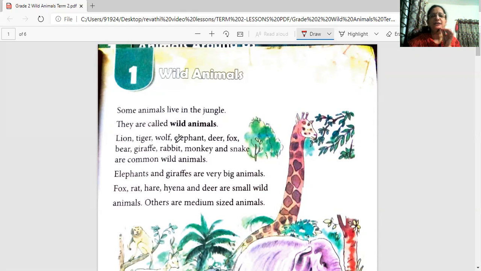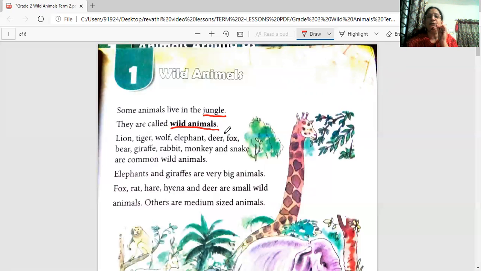Some animals live in the jungle. What do you mean by jungle? Jungle is nothing but your forest where you find so many animals, so many trees, very big, huge, tall trees, and also the animals, right? So these animals live in the jungle, and they are called the wild animals. What are these animals called?